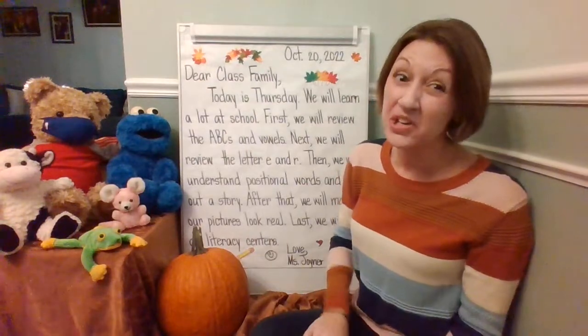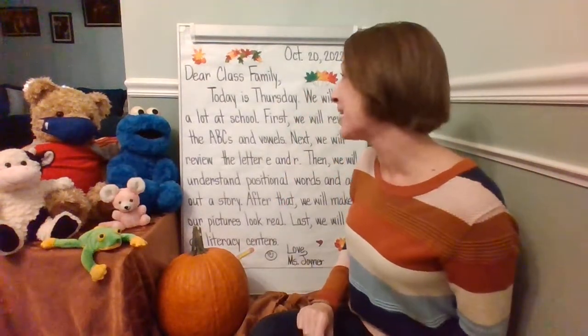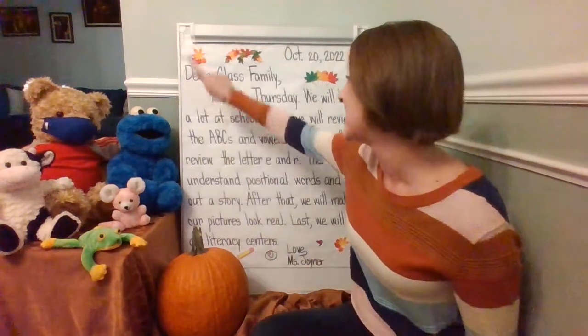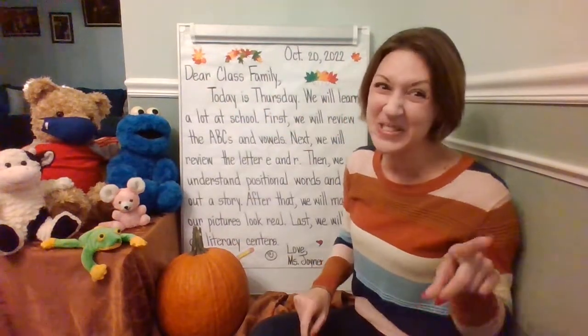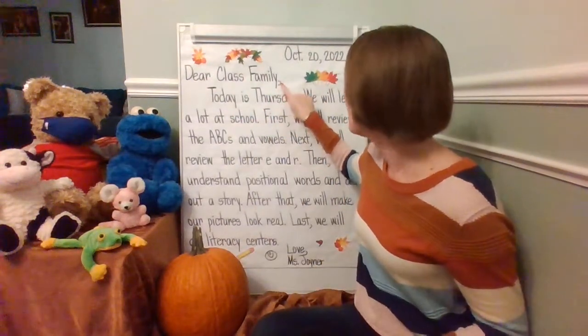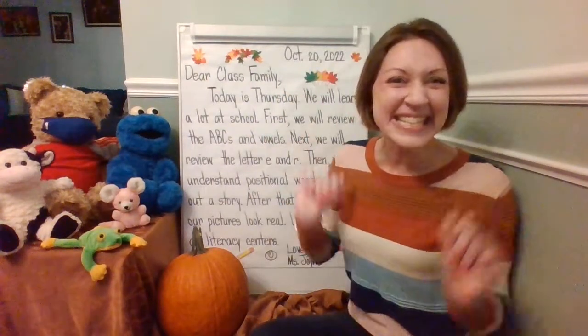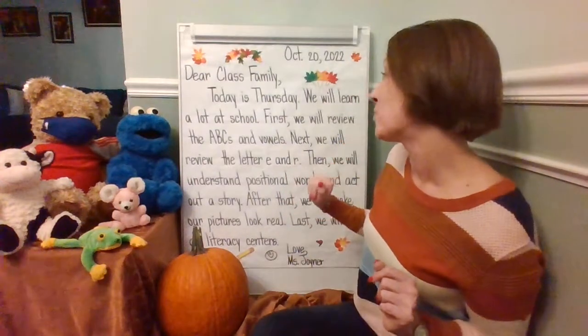After the date, look at the greeting. Notice how the word dear starts with a capital D, like D-dog-D. Good writers write letters to people beginning with the word dear. Let's reread our greeting. Dear class family. After the greeting, I noticed a special punctuation mark. What is that called? It is a comma. If you remember that, pat yourself on the back, and let's continue rereading.